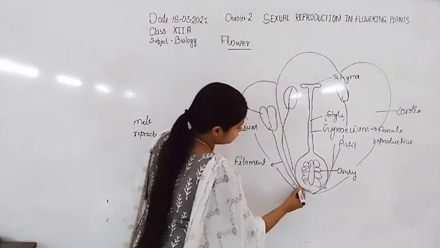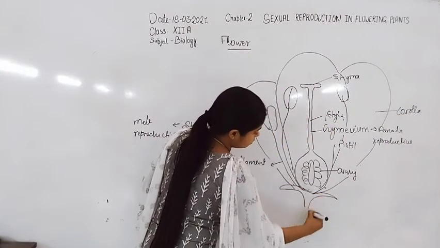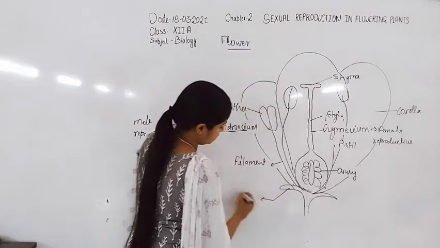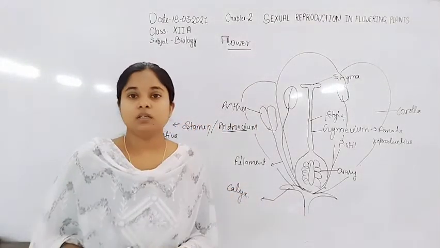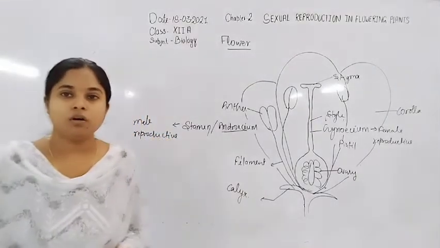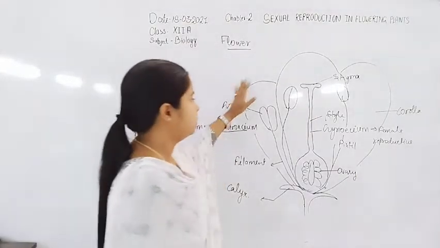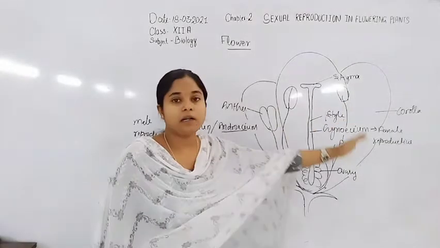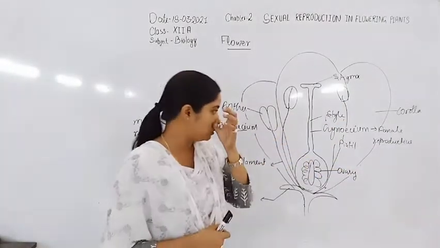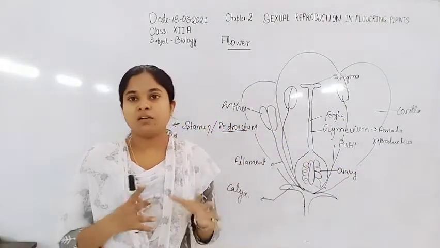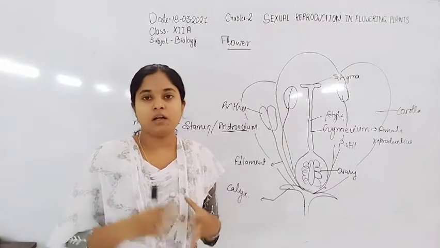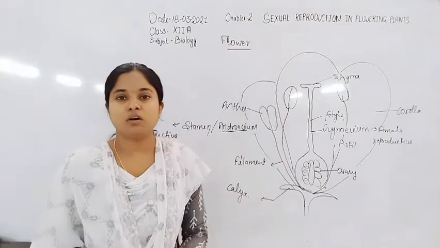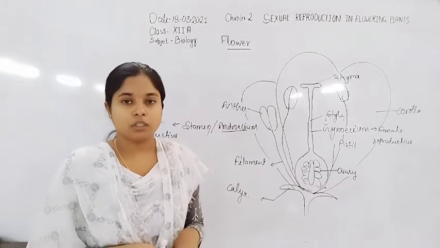and finally the last is calyx. These are the reproductive organs and accessory organs. They help in the protection, as well as in the attraction of different animals, insects or birds for the pollination.